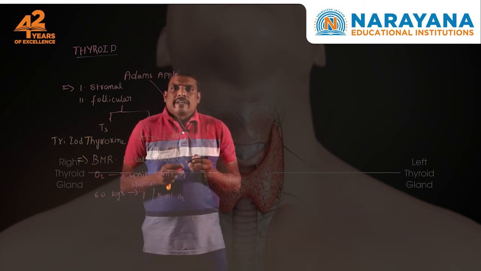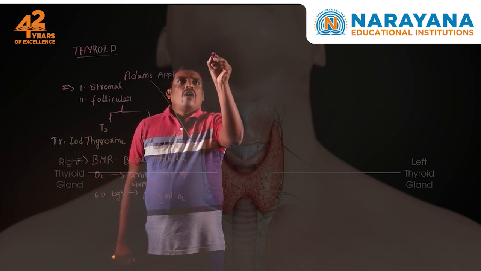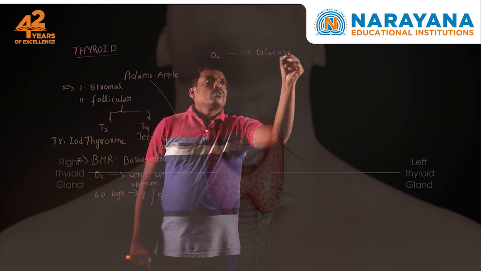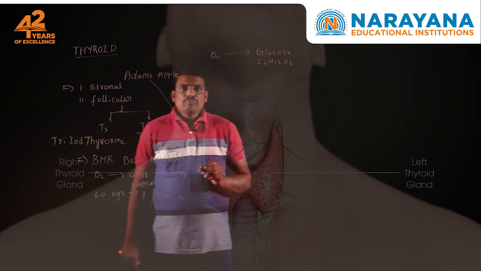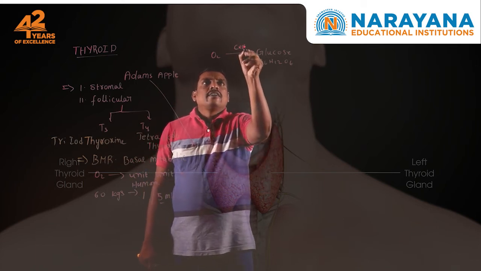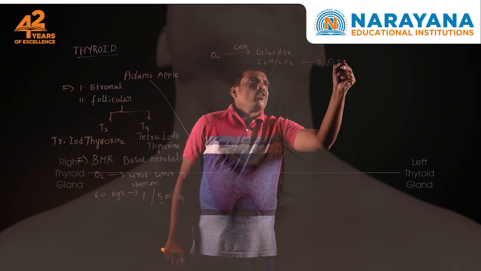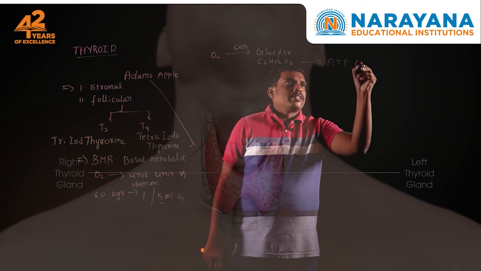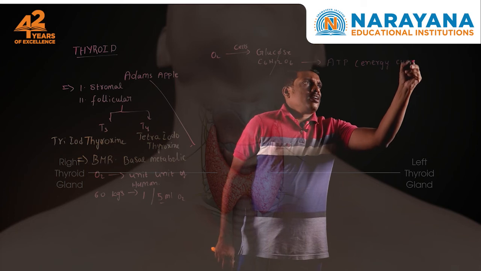During these basal metabolic rates, what are the things going on? Basically, during oxygen consumption, glucose, what is the chemical formula of glucose? It is C6H12O6, right? When oxygen is consumed by the cells, the glucose molecule breaks down to produce adenosine triphosphate, which is the energy currency of the cell.